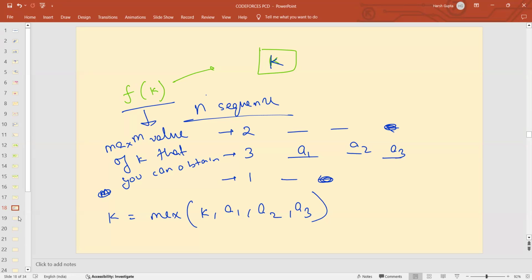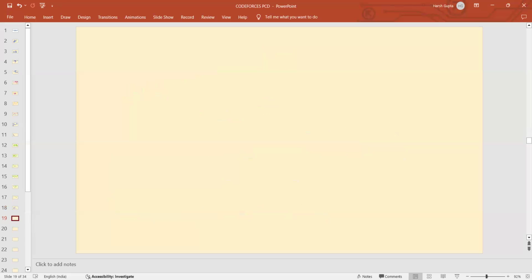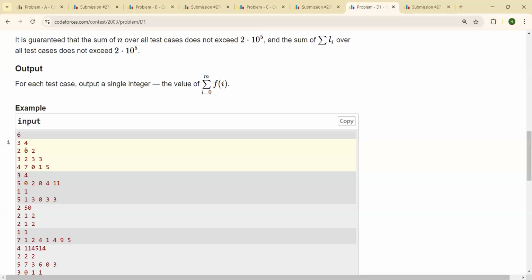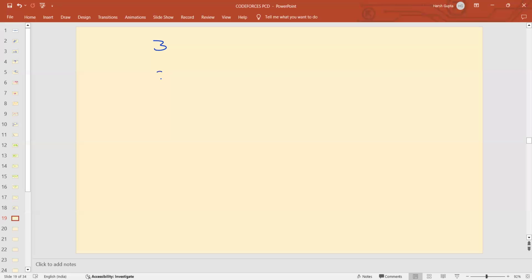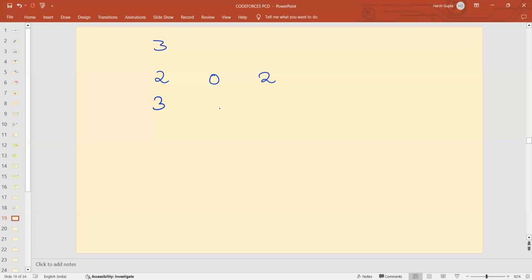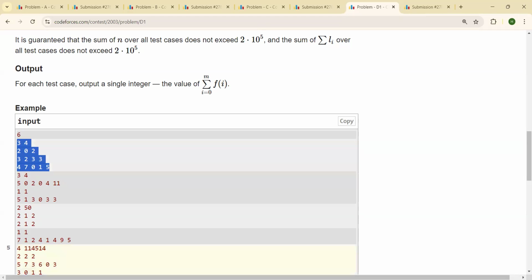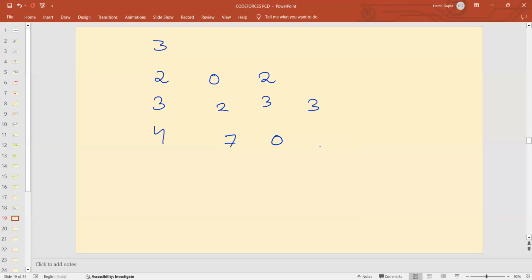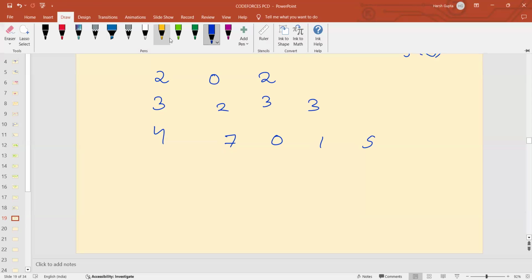If I take a test case and explain with an example, let's suppose you have 3 sequences. The first sequence has a length of 2, and the numbers are 0 and 2. The second has a length of 3 and the numbers are 2, 3, 3. The third has a length of 4 and the numbers are 7, 0, 1, 5. And I tell you to calculate f of 2. That is, if the initial number is 2, what is the maximum value you can obtain? Let's try.